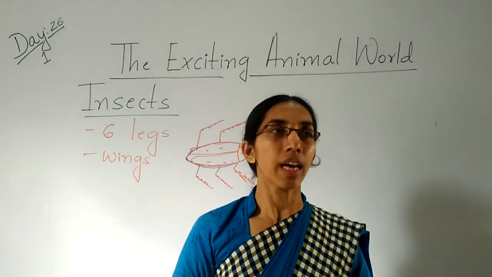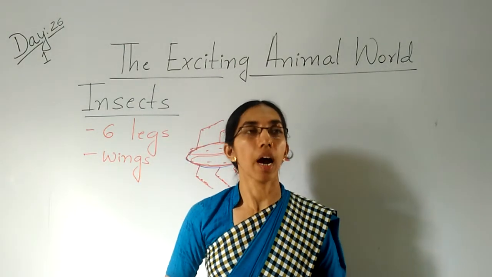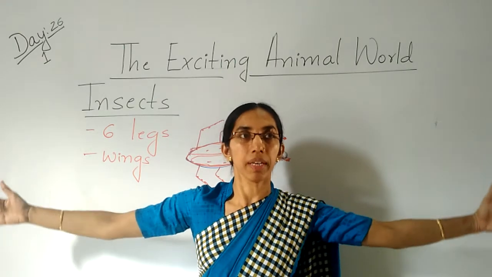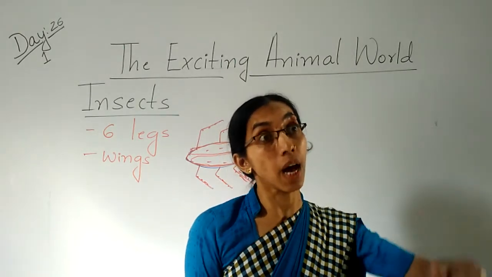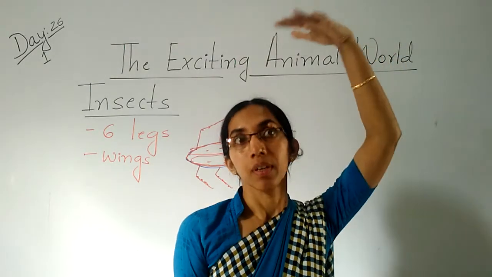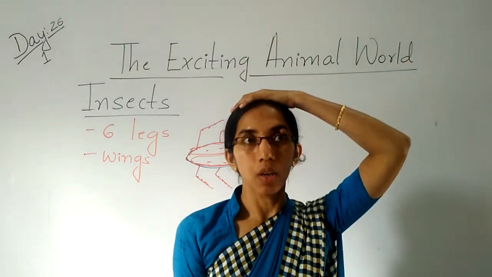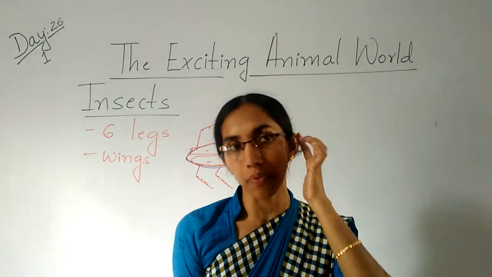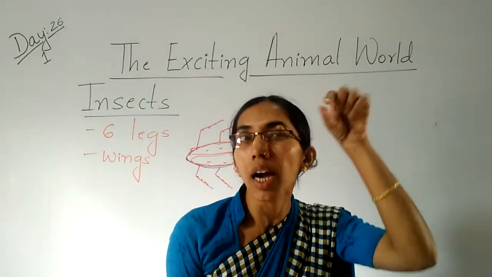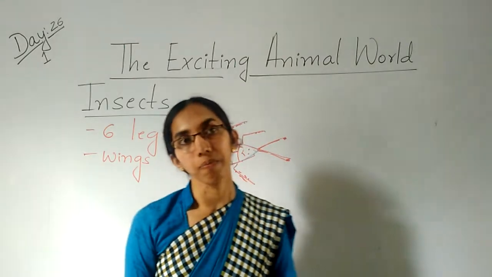Some animals are very huge, too big, like the elephant. Some animals are too tall, like the giraffe. And some animals like the ant are very small.